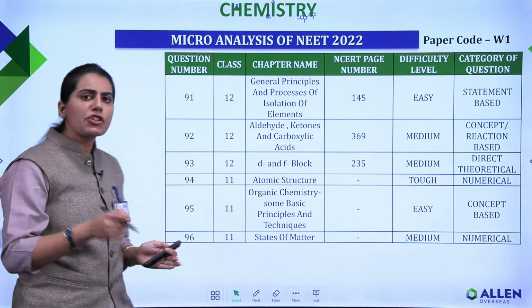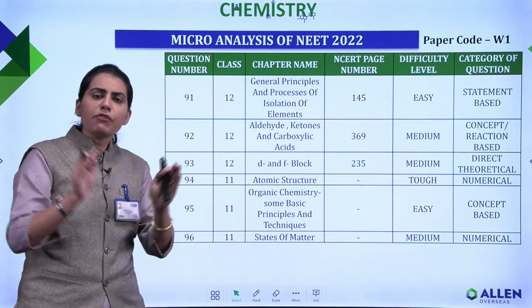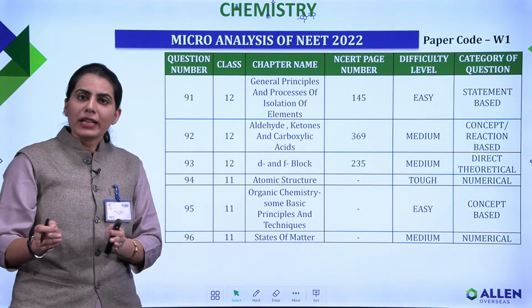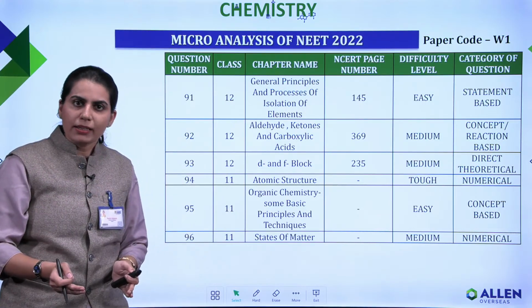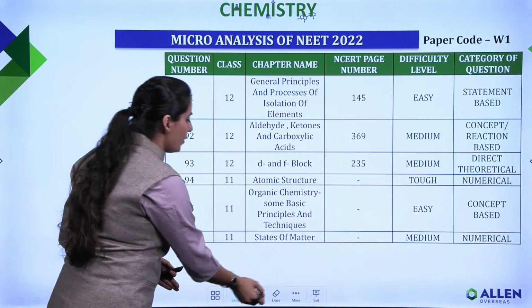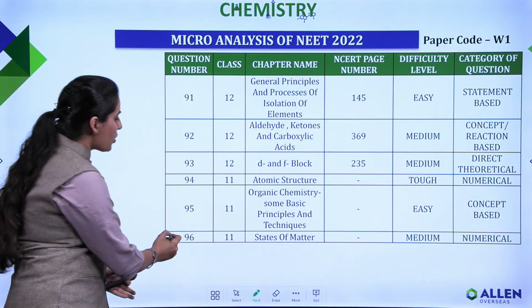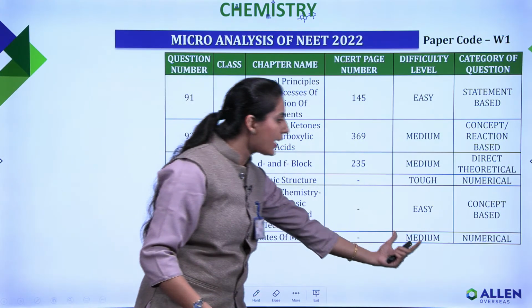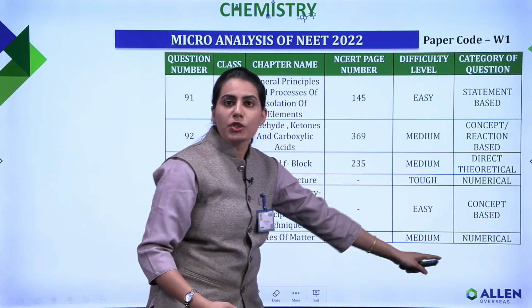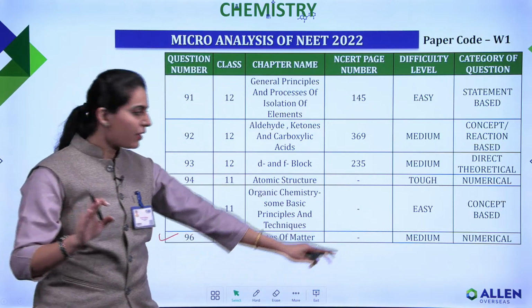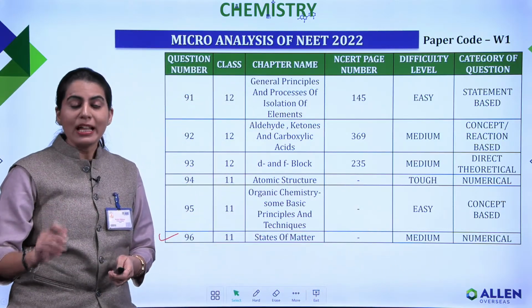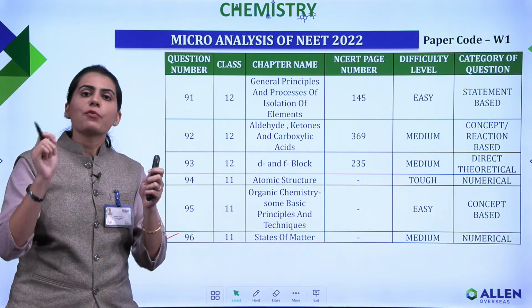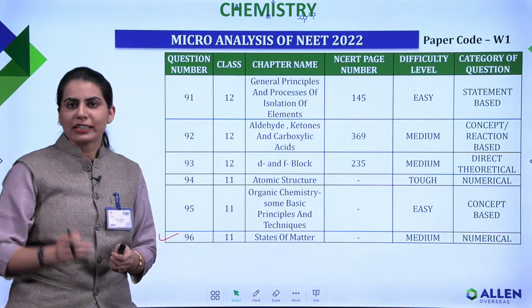Questions are coming from each and every part. It is a kind of balanced paper. You can see questions are coming from class 11 and class 12th. All the chapters are being covered here. You can clearly see even questions are coming from chapters like states of matter, which lies in the moderate category. Since it's a numerical based question, the value may differ, so we have not been provided with the page number. But the concept is again NCERT based, module based, and whatever you have been taught in your classroom.